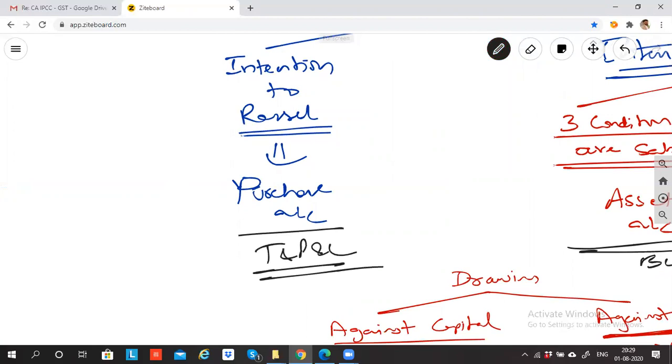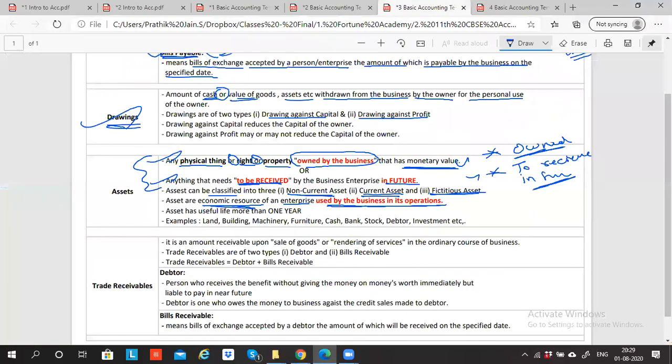Are you able to get the feel now? What is an asset? An asset is something which has more than one year of useful life. This is just normal to understand. This is what an asset is.